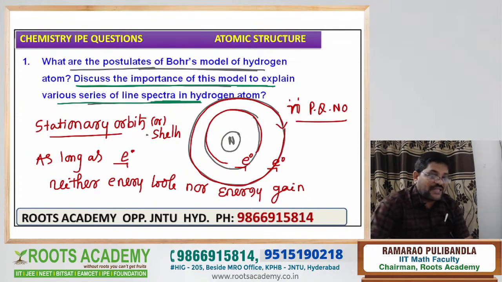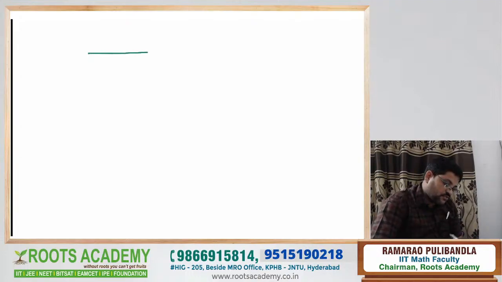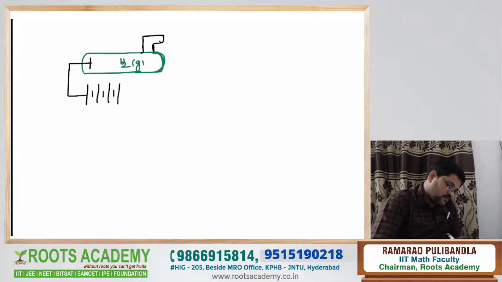Now I discuss the line spectra of the hydrogen atom. How to explain the line series of the hydrogen atom? Simple logic: you take one discharge tube, filled with H2 gas. For the discharge tube, one outlet is there. Now a high voltage of nearly 10,000 volts is applied.